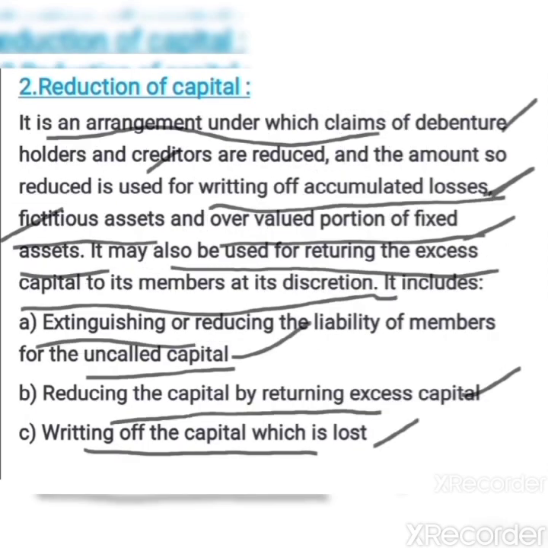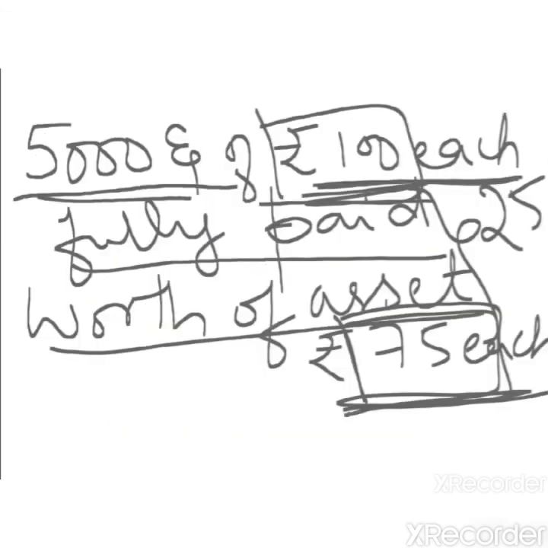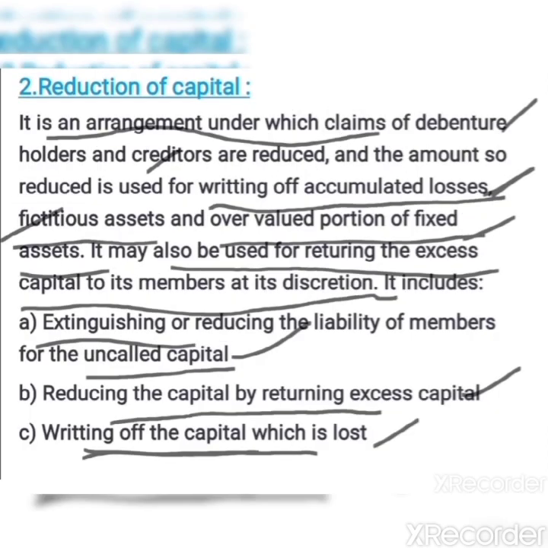So under the internal reconstruction, they want to write off that capital which is lost, meaning which is unrepresented by asset. So here the difference between 100 and the worth of asset, which is only 75, so the remaining 25 is the unrepresented part of the capital that they want to cancel. So that is how the writing off of the capital which is lost will happen under reduction of capital. So these are the various types of reduction of capital.